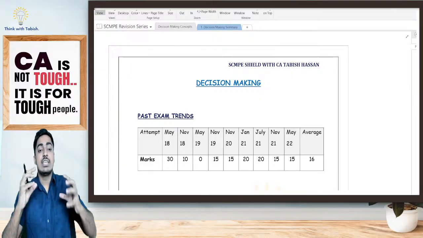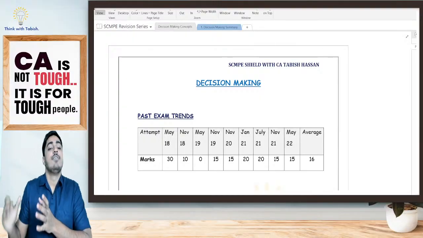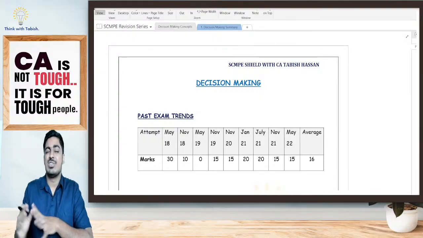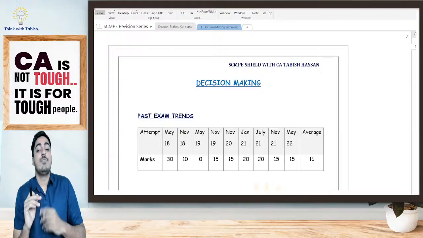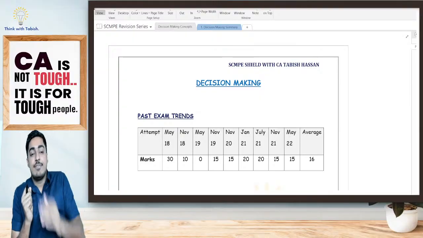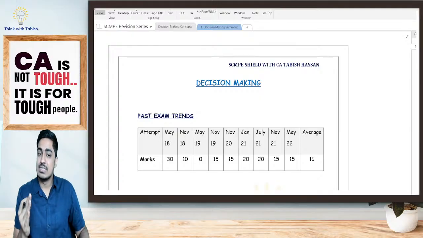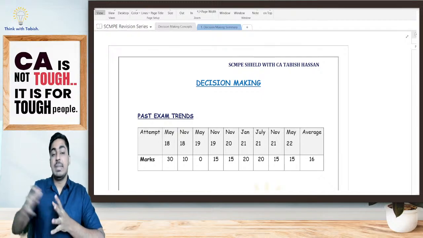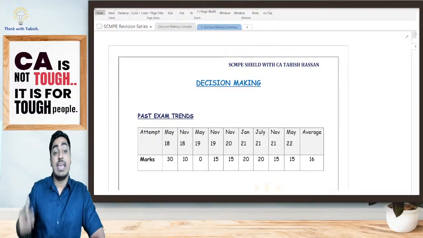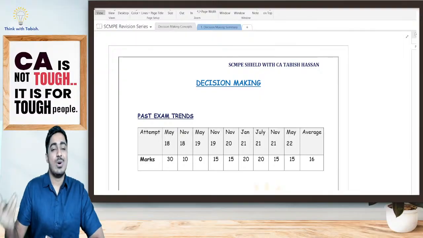The objective is to cover the chapter 2 times in the given time. First we'll be explaining all the concepts. At the end, we'll have a rocket revision, that is a revision of the complete chapter within just 20 minutes. Believe me, if you stick with us, we will take your conceptual clarity to a level that you can revise the complete paper of SCMP in just 4 hours, maximum 4 hours. To ensure we can revise the complete chapters 2 times, we'll again come live on the day before the examination, help you revise all the things, and ensure that SCMP as a paper becomes simple, scoring, and a cakewalk for all of you.